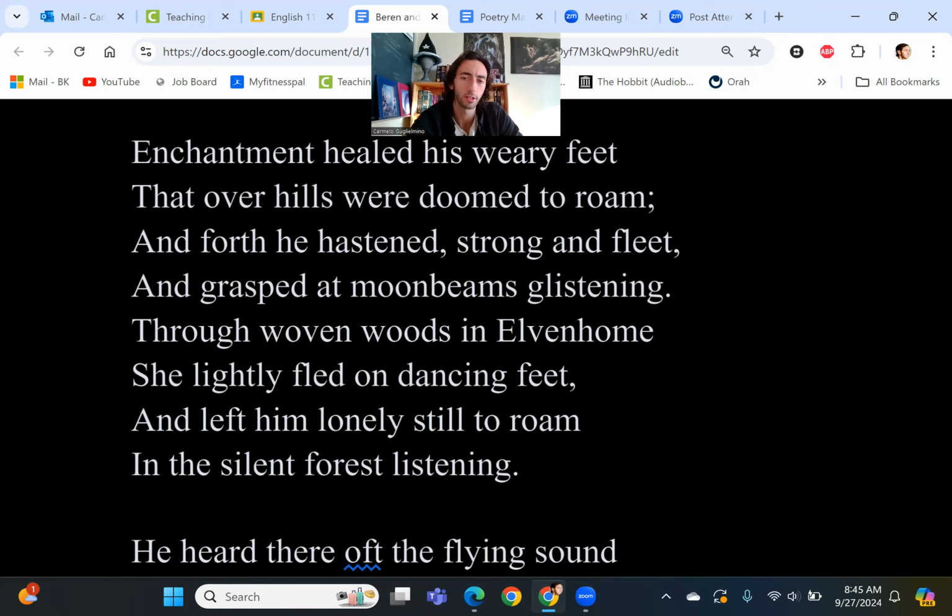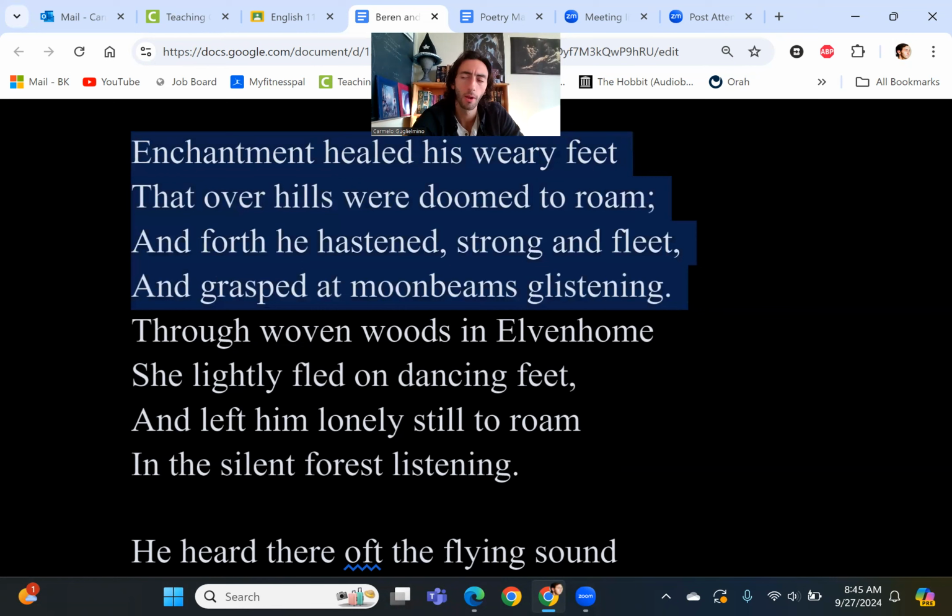Okay. So first four lines. Enchantment healed his weary feet. There's that magic, right? Something about the land he's in, something about her song, something about seeing her. Something is healing him. There's an enchantment in this place, in this girl, in the combination of the two, but in maybe his sight of her, maybe his feelings about her. We're not sure, but something is healing him that's being here.